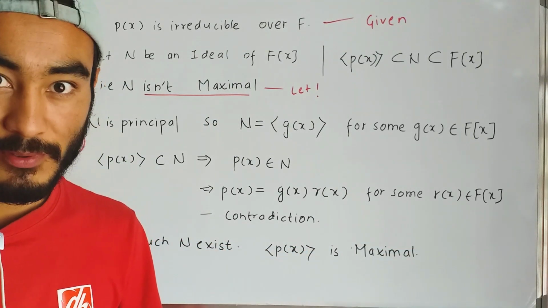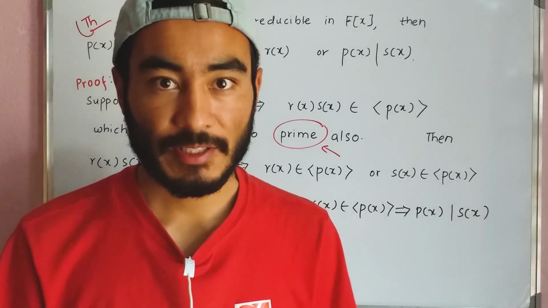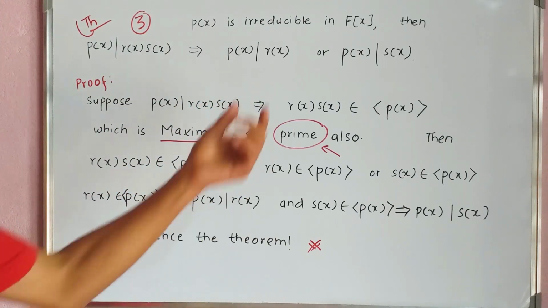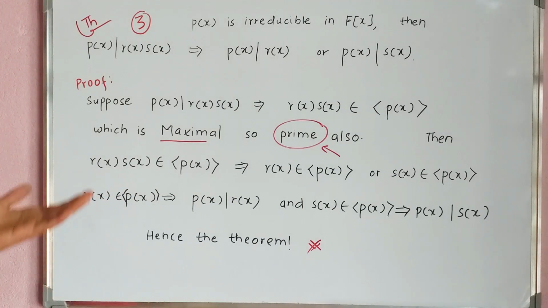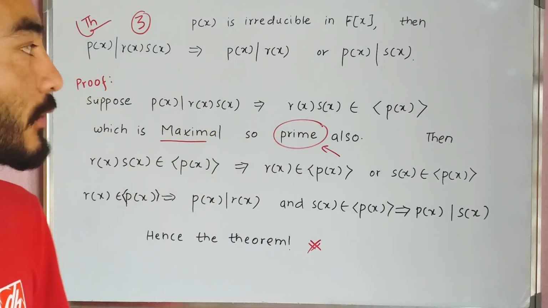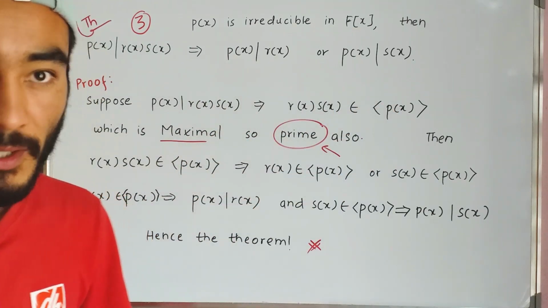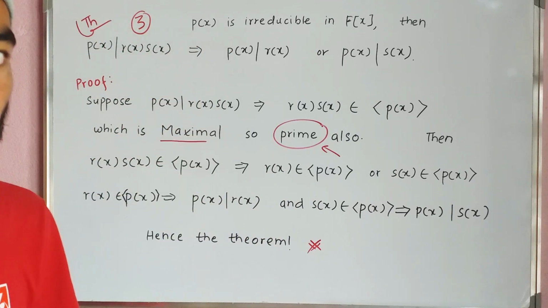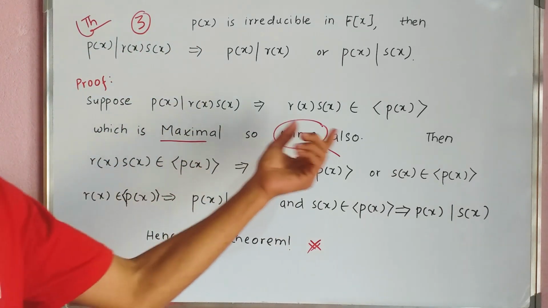The theorem is proved. The third theorem we have is: if the polynomial p(x) is irreducible in F[x], then p(x) divides the product r(x)s(x) implies either p(x) divides r(x) or p(x) divides s(x). We have the proof here. Suppose p(x) divides the product r(x)s(x). This implies the product r(x)s(x) belongs to the ideal generated by p(x), which is maximal because the polynomial p(x) is irreducible in F[x] by our previous theorem, so it is prime also.